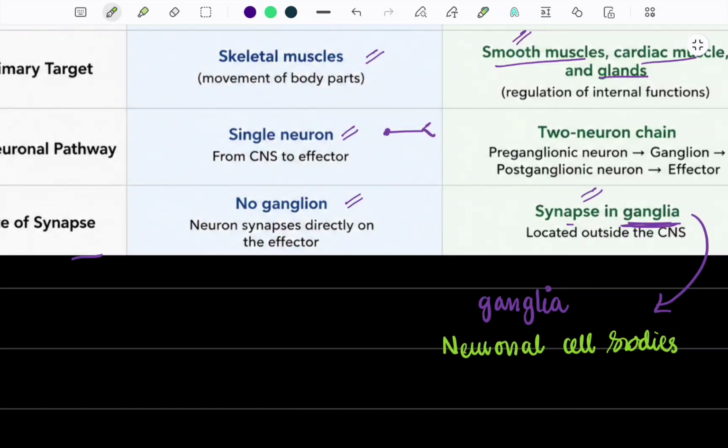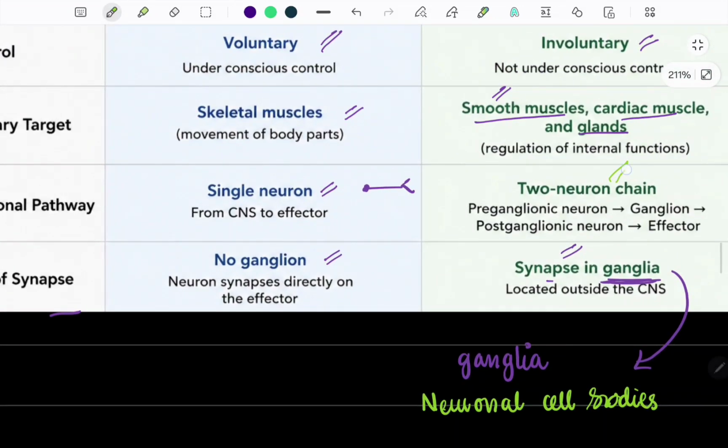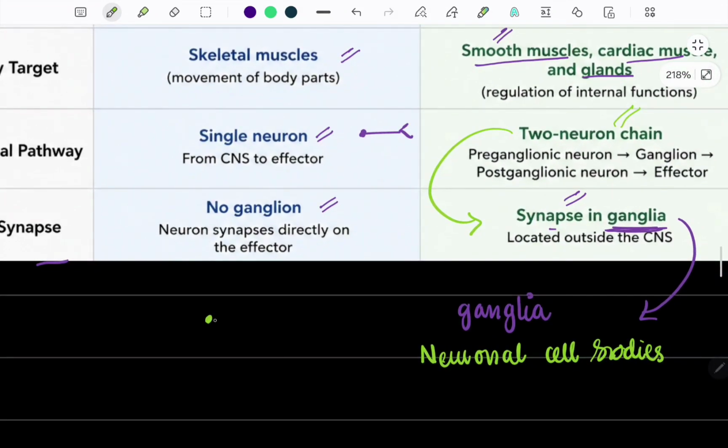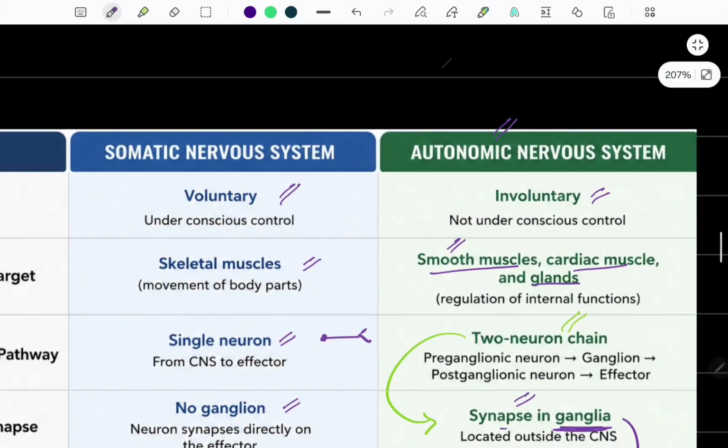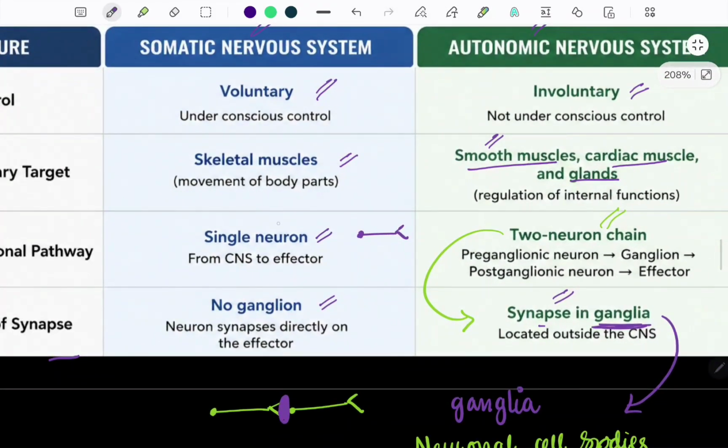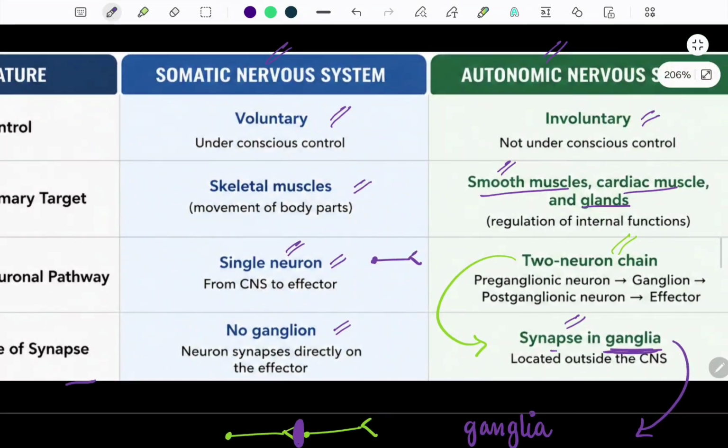Basically it is a two neuron chain, which is why the two neurons synapse in ganglia. This is the region where ganglia are present, and this is the synaptic cleft. That's how synapse occurs in the autonomic nervous system. The synapse of the somatic nervous system is simple and easy because there is a single neuron and no other ganglion. Thus, the neuron synapses directly on the effector organ or the effector cells.